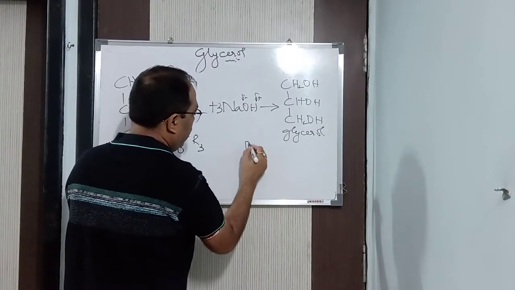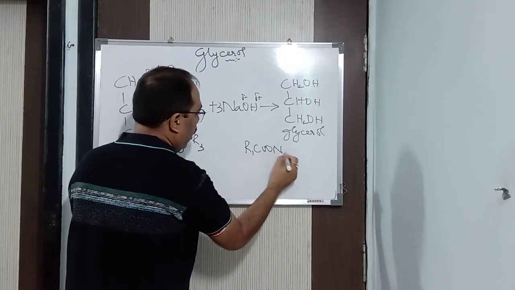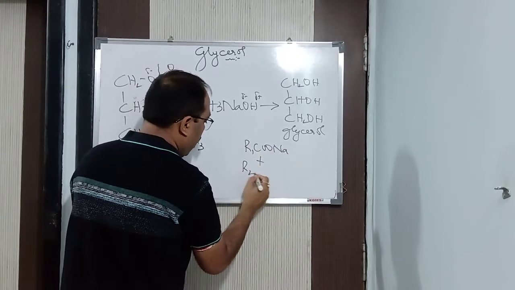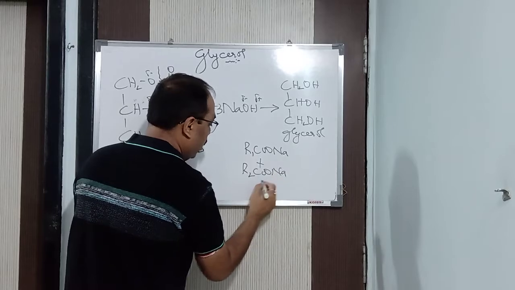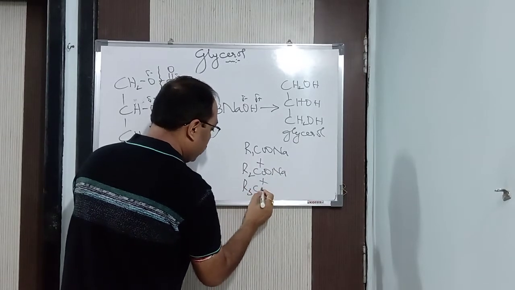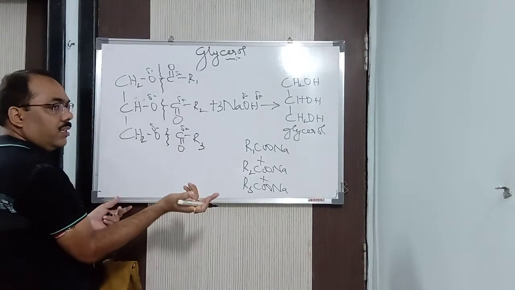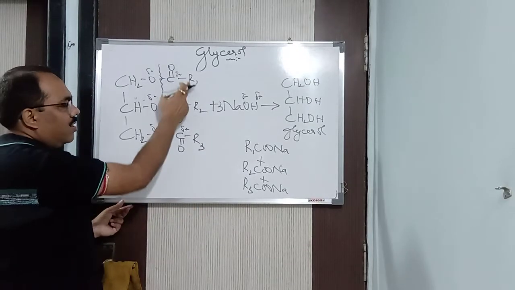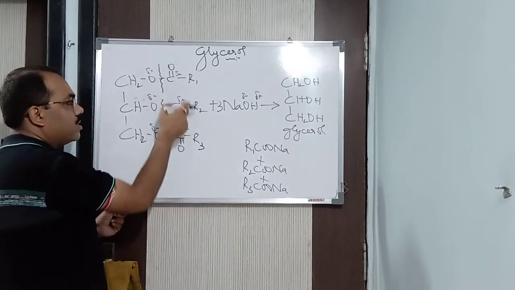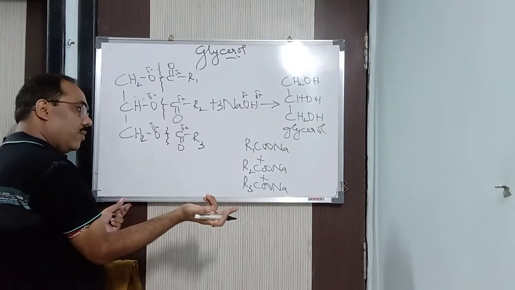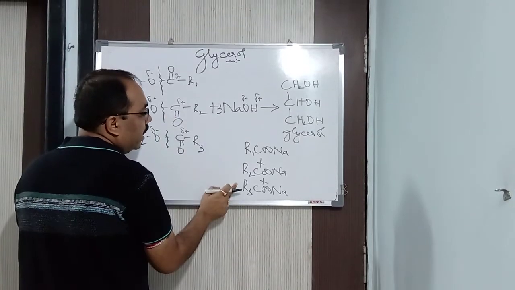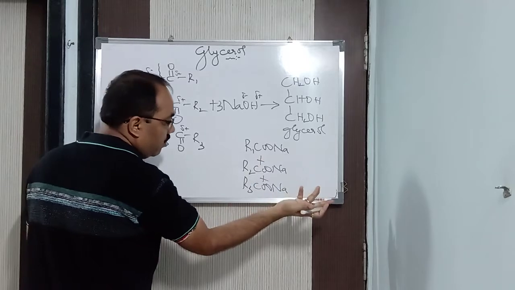So now this positive one goes with ONa. So what you will be getting is R1COONa plus R2COONa plus R3COONa. Now here R1, R2, R3, I can just take the same alkyl group also. It is not necessary that I take different alkyl groups. I can take the same alkyl group, that also can be taken. So in that case, I will be getting 3 RCOONa.